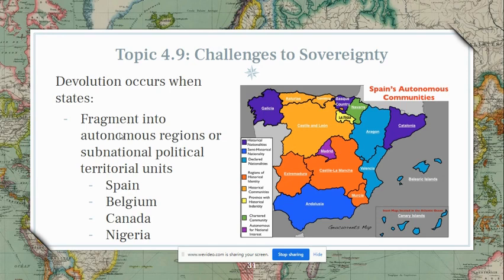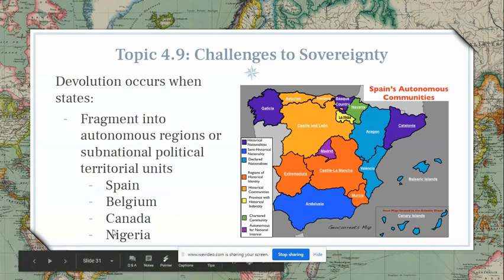So really, an autonomous region often has some degree of self rule, and then this would be more like a federal system where a region has some degree of ability to make its own laws, and we have maybe multiple regions.